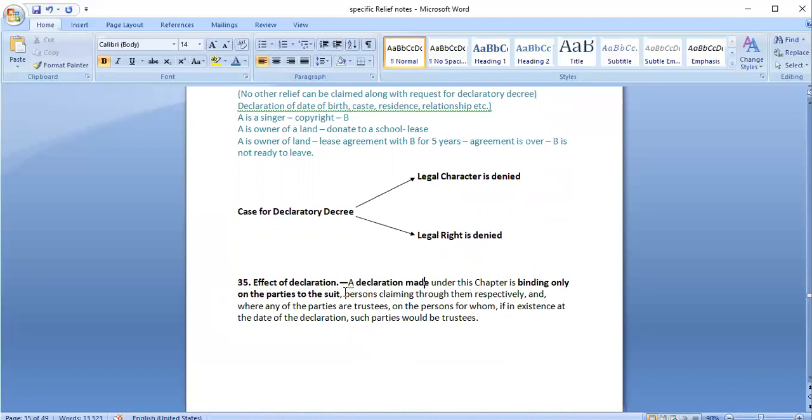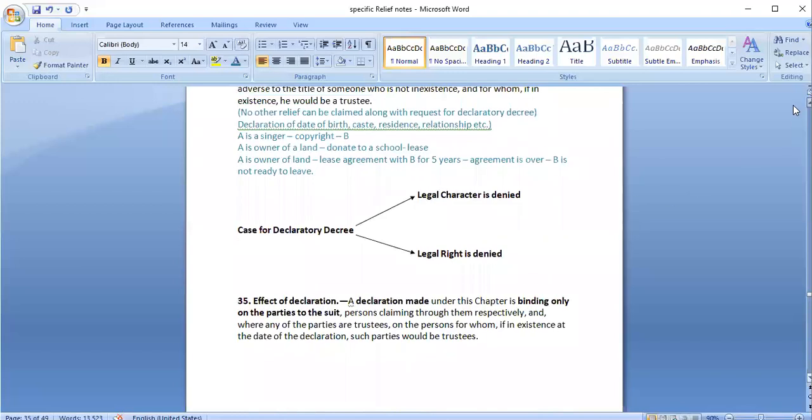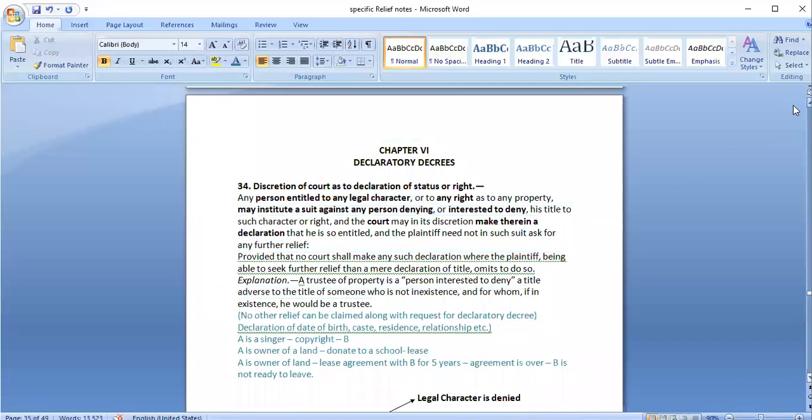If there were 2-3 persons who were denying existence of this legal right, on those 2-3 persons it would be applicable. If some representatives or trustees or other persons are there, to those persons it would be applicable. That means basically the parties only, and apart from parties, someone who is directly connected to the matter with the party, then to them it would be applicable under this particular case. So it is declaratory decrees, sections 34 and 35.